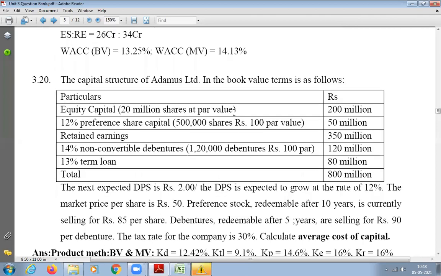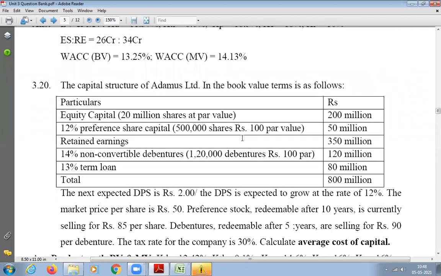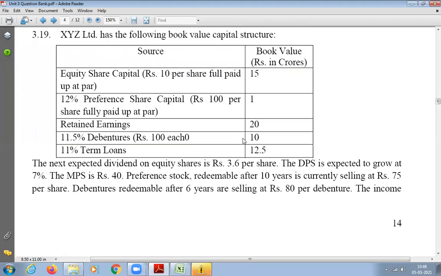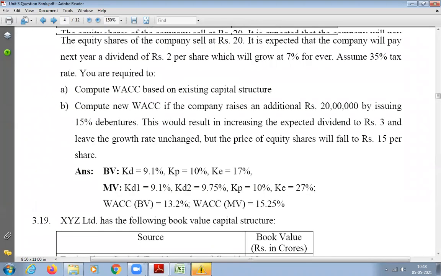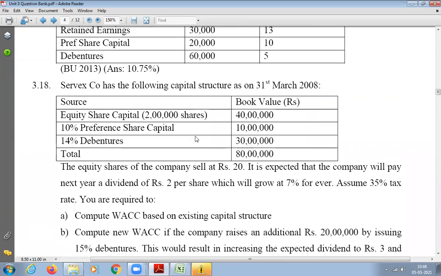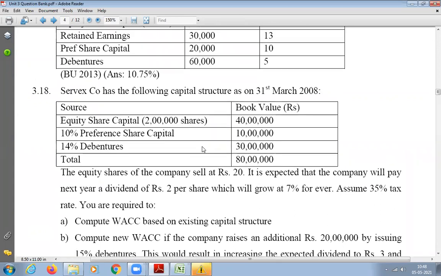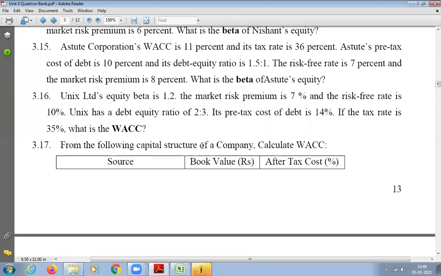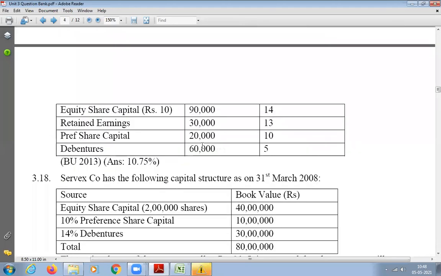And in this question he has given it, so I can calculate. So it depends on question to question. Even this question we did in the beginning doesn't have a face value. This question also doesn't have a face value. 3.17 also. I think in 3.17 he has given it for equity share, but for preference share he has not given it. Clear?